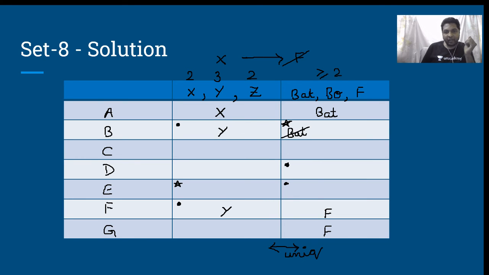So it has to be Y batting or Y and bowling. Y and batting cannot occur over here. Therefore, this has to be bowling.